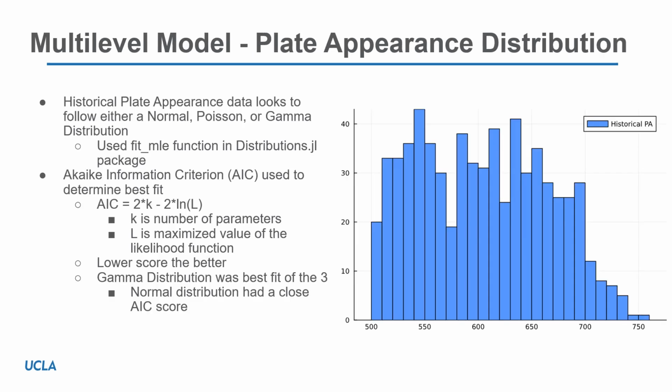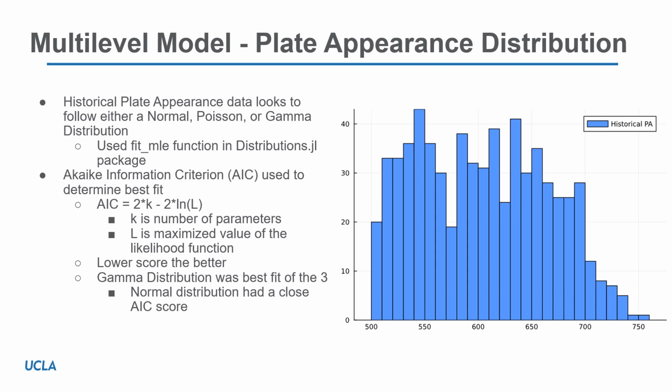Before we're able to calculate the 2025 home runs, we also need to be able to simulate how many plate appearances each player would have per season. To do this, we looked at the historical plate appearances from the 2019 to the 2024 seasons, while omitting the 2020 season because that was a shortened season.